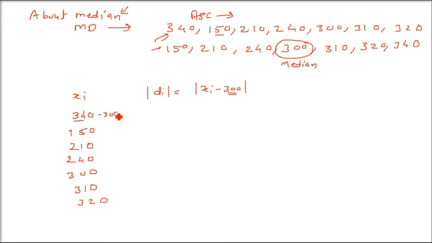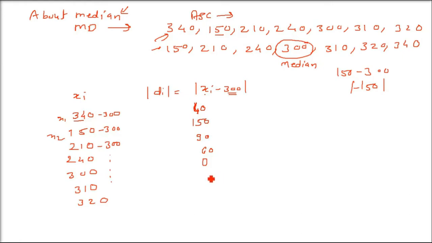So 340 minus 300, what will you get? This is x1 minus 300, so you put 340 minus 300 is 40. What about the next one? It has to be modulus. Always we have to take the positive sign, no negative sign. So 150 minus 300, what will it be? It will be 150, but negative. But you have to use the modulus, so it will be 150, not minus 150. So all of them you can write, always taking the modulus, positive sign, no negative.